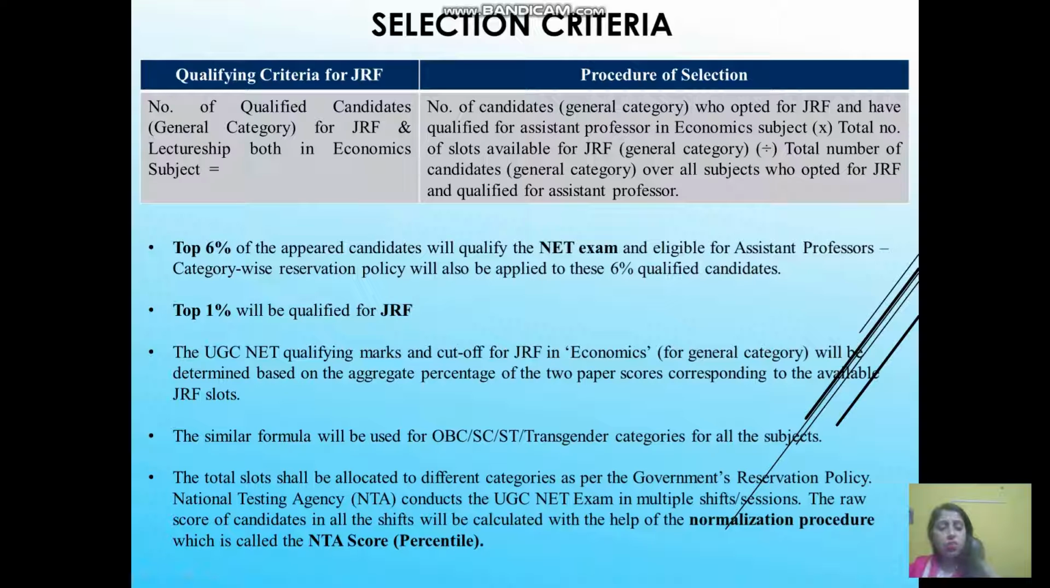NTA conducts the UGC NET examinations in multiple shifts or sessions. On the basis of that, they collect the raw scores of the candidates in all the shifts and then calculate with the help of a normalization procedure, which is called the NTA score or percentile. So this is the selection criteria.